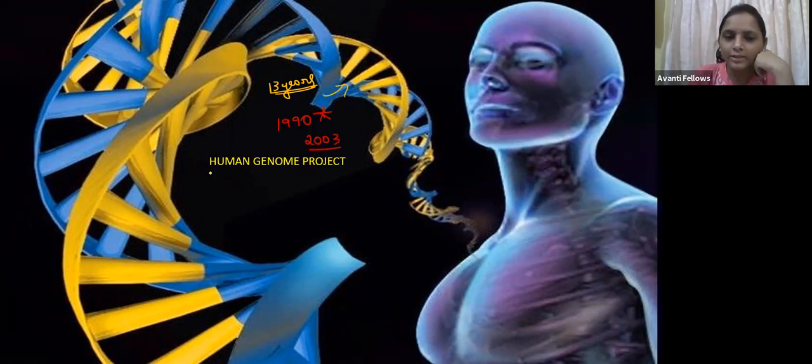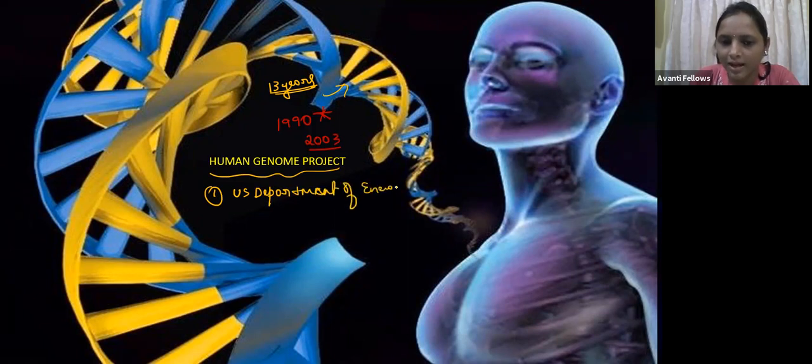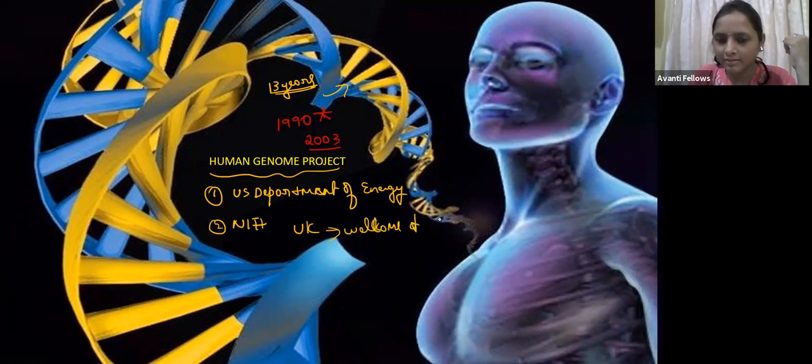Actually it was started by the US Department of Energy and the NIH, the National Institutes of Health. After that, from the UK, the Wellcome Trust also joined the Human Genome Project. Some other countries like Japan, Germany and China also joined. Together with all these countries, the Human Genome Project was completed.